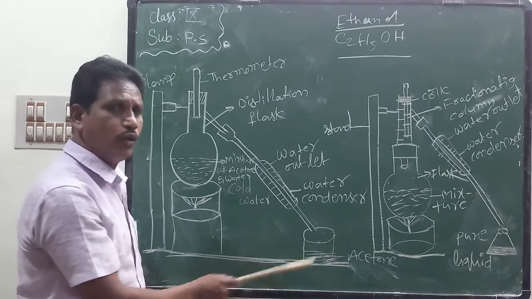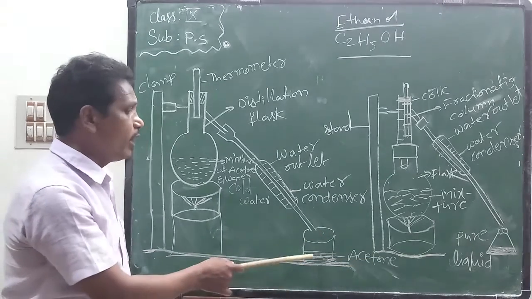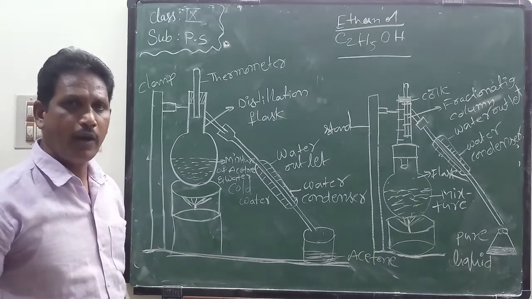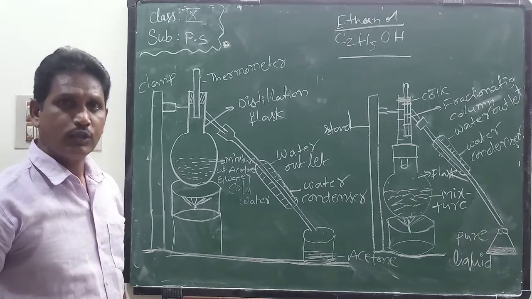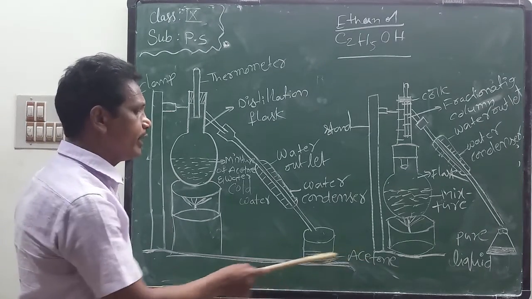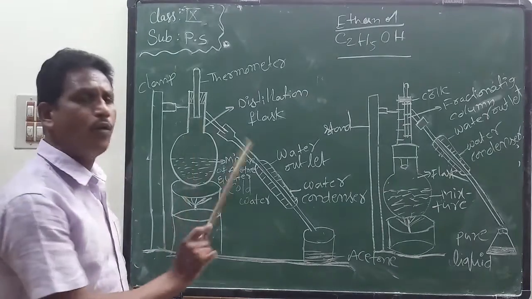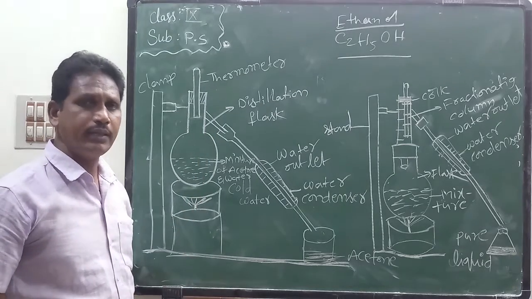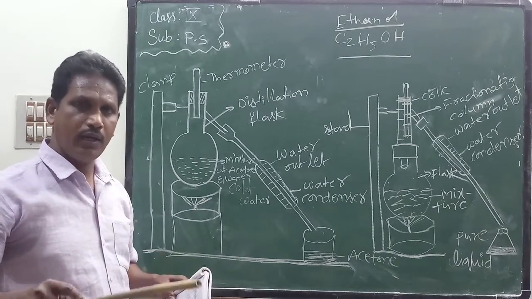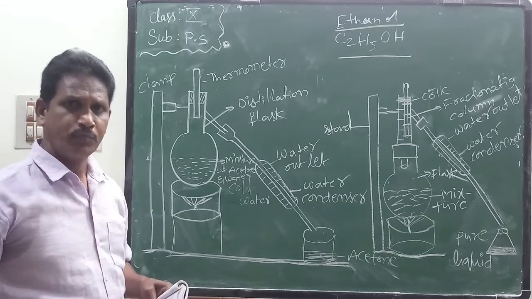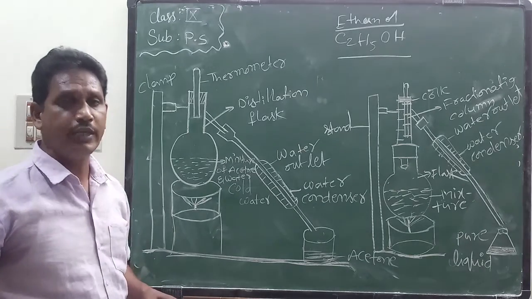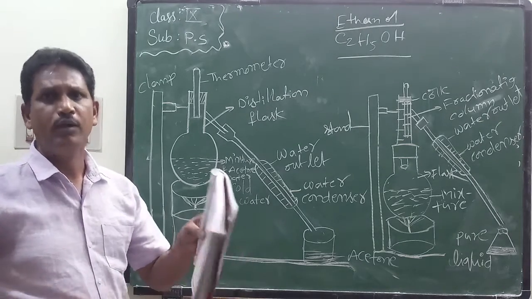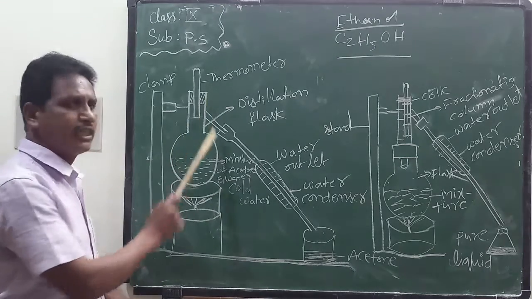This is acetone, because the boiling point of acetone is lower than the boiling point of water. We know the boiling point of water is 100 degrees Celsius. The boiling point of acetone is below that of water. This is the distillation process. We mix the acetone and water; both appear to be a homogeneous mixture, and we separate the acetone and water in this distillation flask.